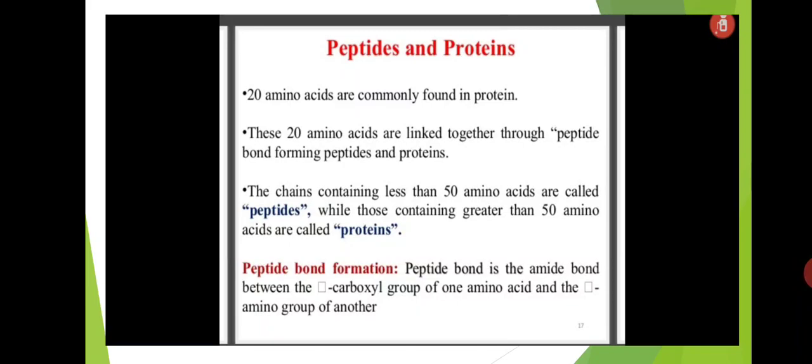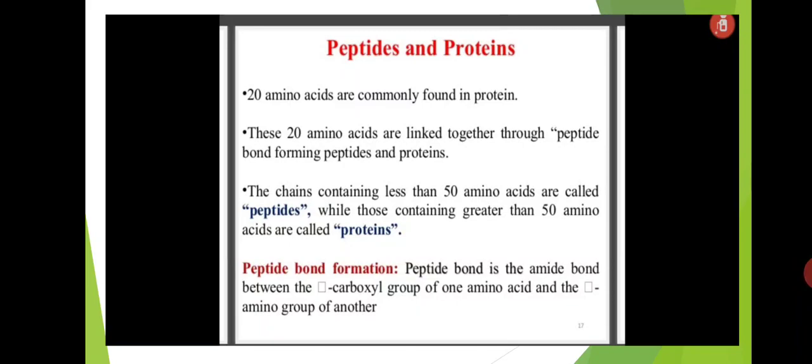Here amino acids react with each other, lose a water molecule and form peptides. When two amino acids lose a water molecule, a peptide bond is formed. Due to that peptide bond, the compound is called a polypeptide. The combination of polypeptides is called a protein.